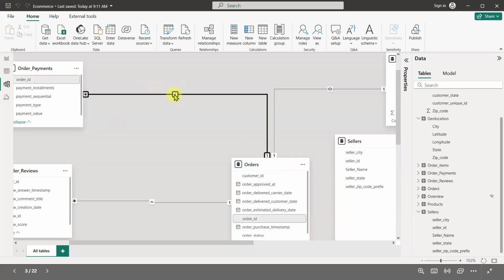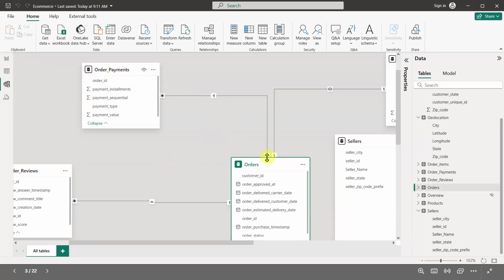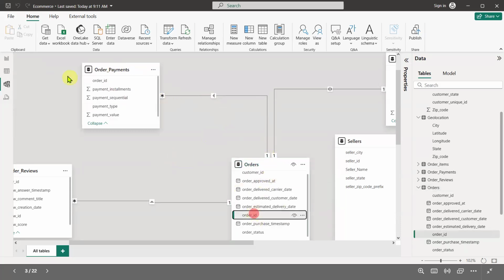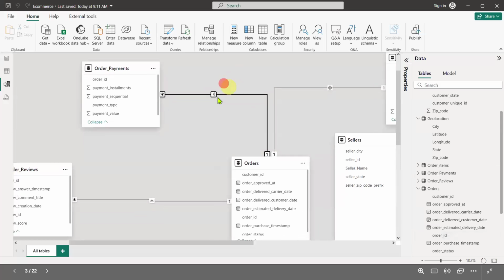What is this cross filter connection? It is the flow of data, how your data is flowing. Always your data flows from the primary table to the foreign table, or wherever your primary key is available, from that position to the foreign key position. So in this situation, you can see in the order table you have this order ID, and from this order ID to order payment, the data is flowing, and there is a one to many relationship here, and the direction is this way.